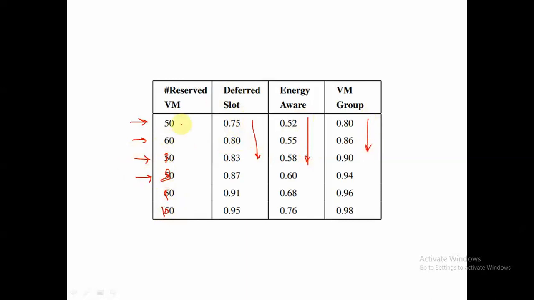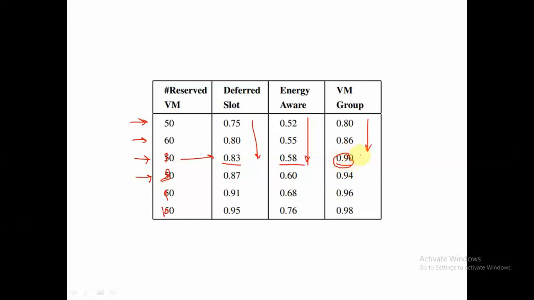Why? Because if we increase the number of reserved virtual machines, then there will be more reserved virtual machines available, and there will be fewer low priority tasks that will be delayed till the maximum slack period value, that means Tmax. So the TGR that will be achieved will be better. But if we see here, let's say the entry for 70, then 0.83, 0.58 and 0.90. That means TGR will be higher for the VM grouping algorithm.